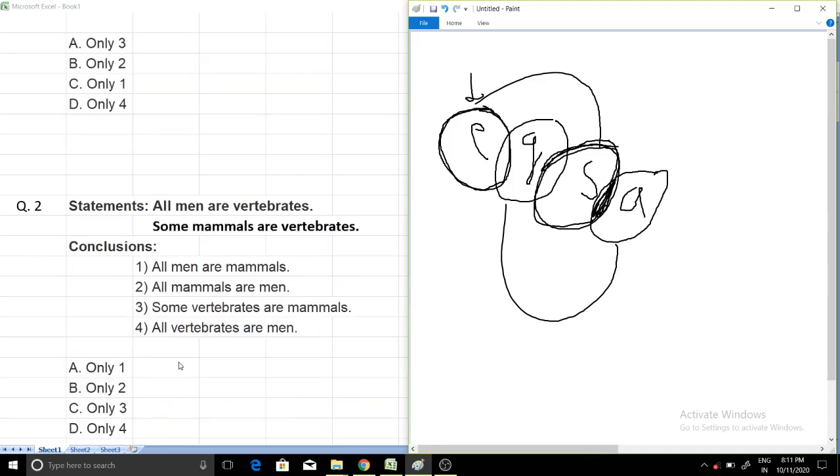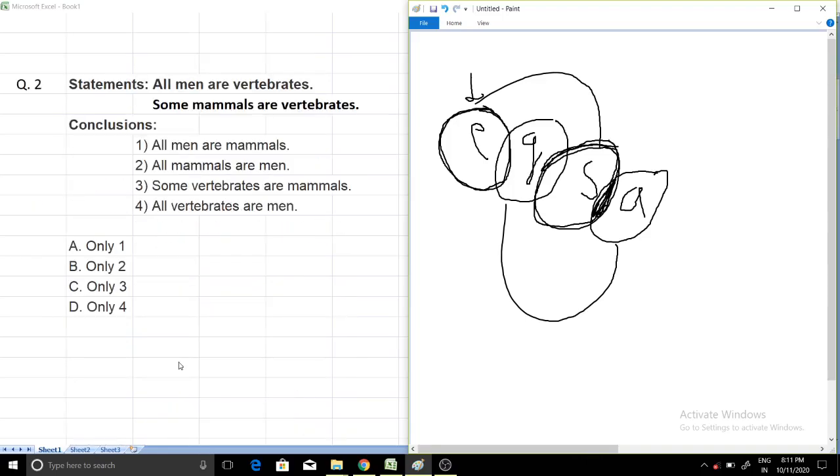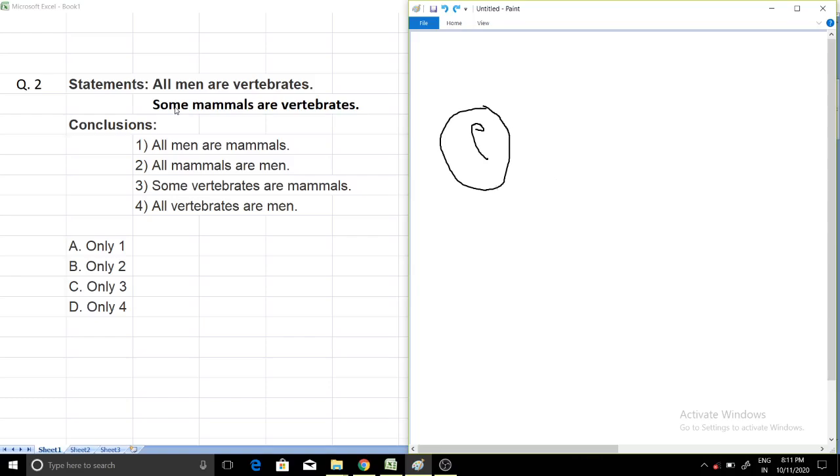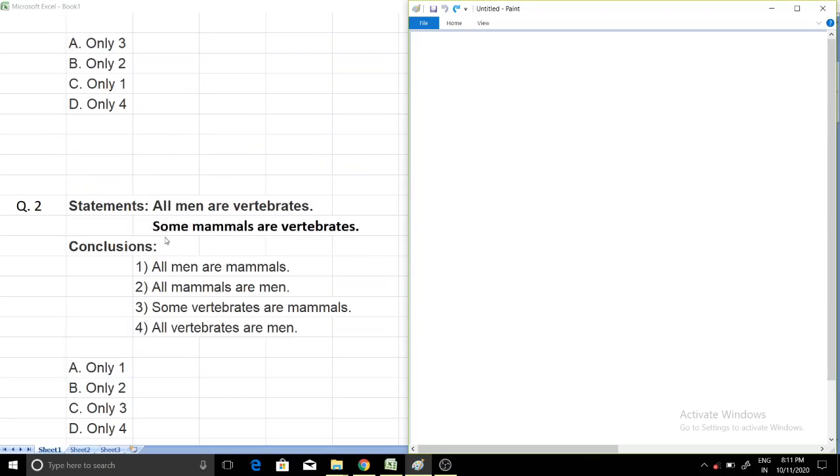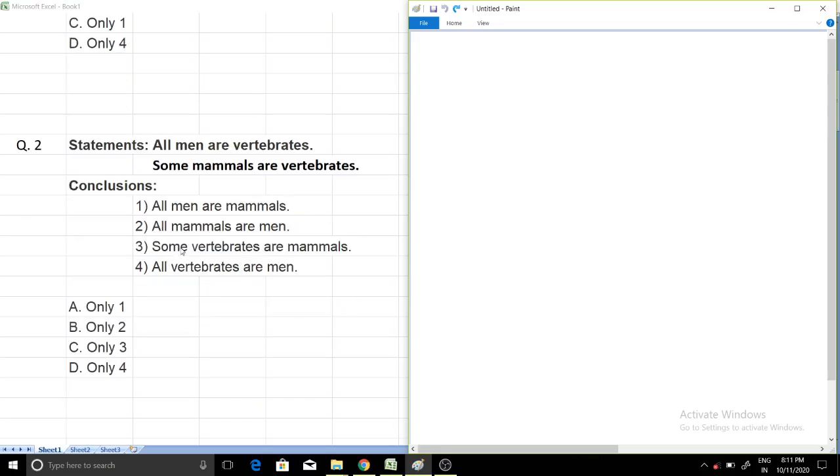Now moving to the next question. You can pause the video, I think, but I have not discussed the term "all". I've already discussed "some". So let me first discuss "all" and then you can easily solve this question. I have already discussed what to do when the statement starts with "some", and now another statement that starts with "all". So "all" is quite easy.